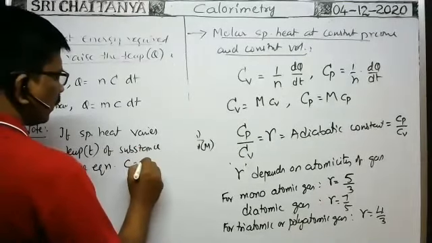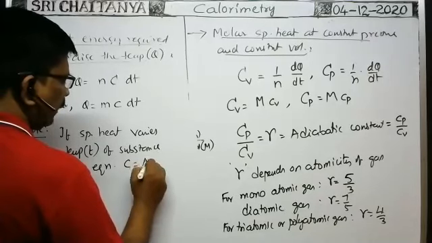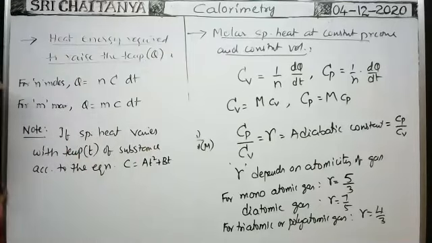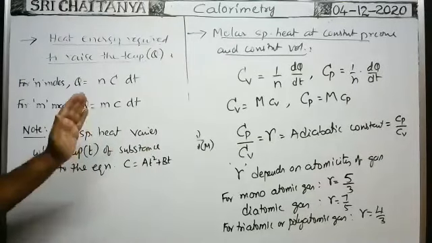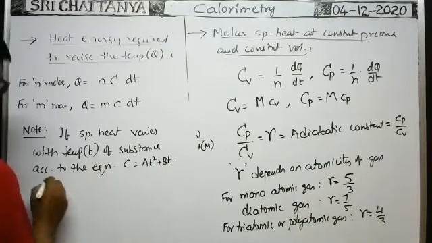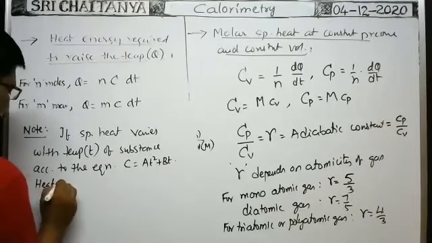Suppose C is equal to A T square plus B T. The specific heat varies with the temperature according to the equation C is equal to A T square plus B T. Then the heat required in this case